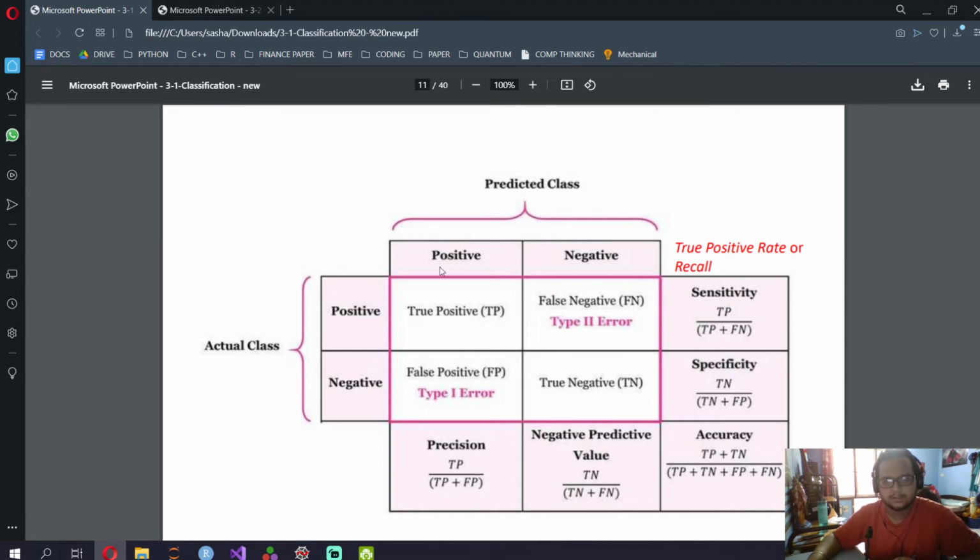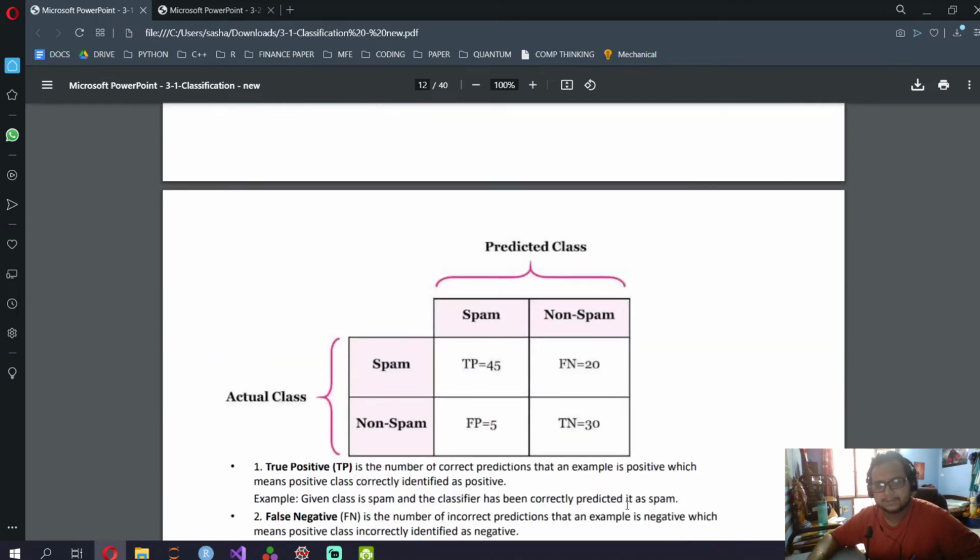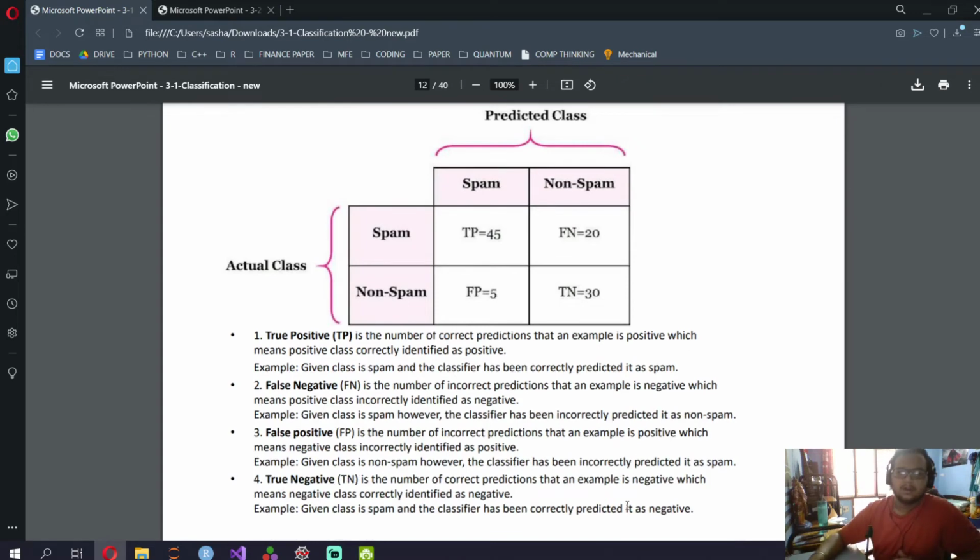After I draw these 4 boxes, I extend these columns to have positive, negative. Then I don't need to do precision and recall separately, all of this I can write outside. What I do is I find the totals over here. I write total actual positive class, total actual negative, total predicted positive, total predicted negative. Now true positive is the number of correct predictions where an example is positive. She's written nothing here.